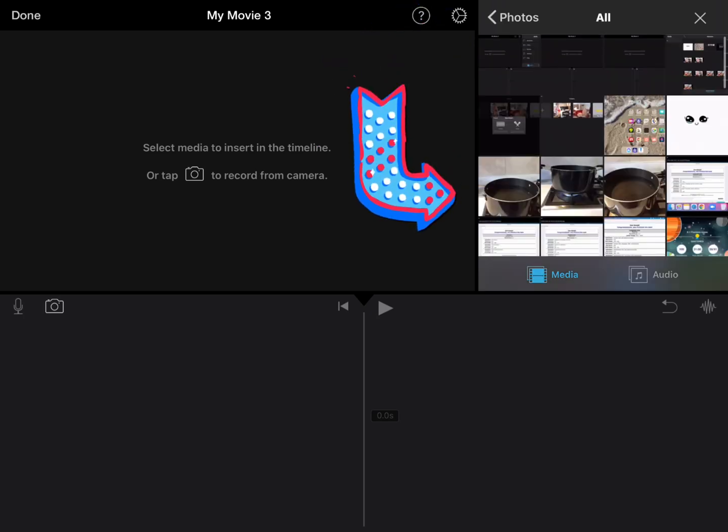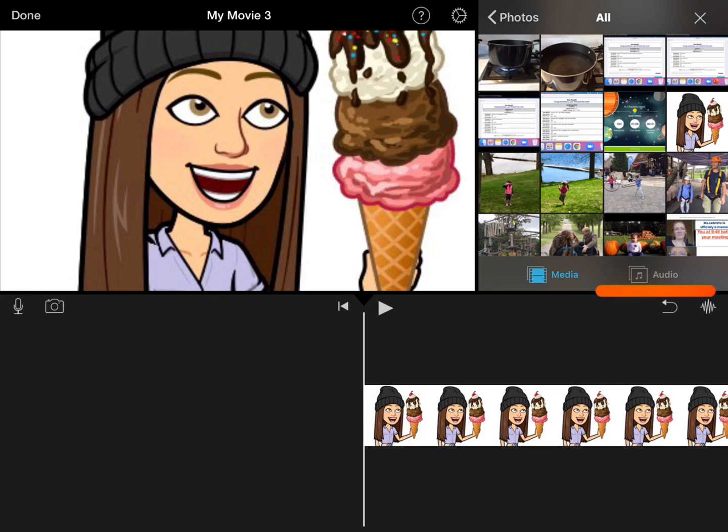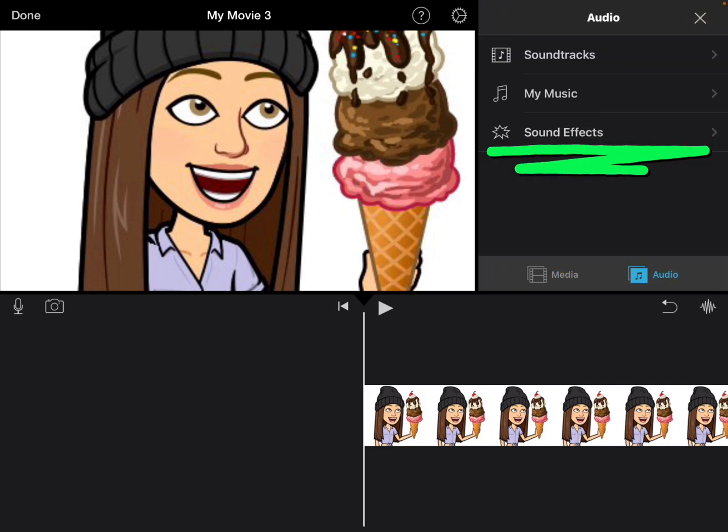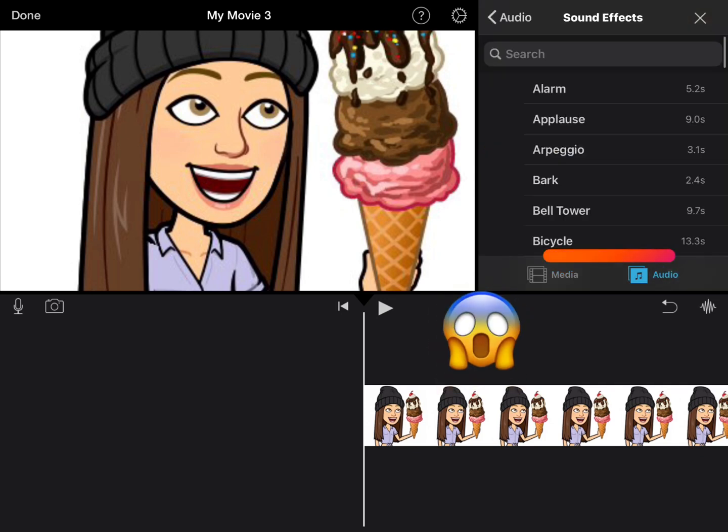Now you can add in any of your photos or videos. Once you've added in one of your photos or videos, click Audio. Now, tap Sound Effects. Now, you have all these sound effects to pick from. You can swipe down for more.